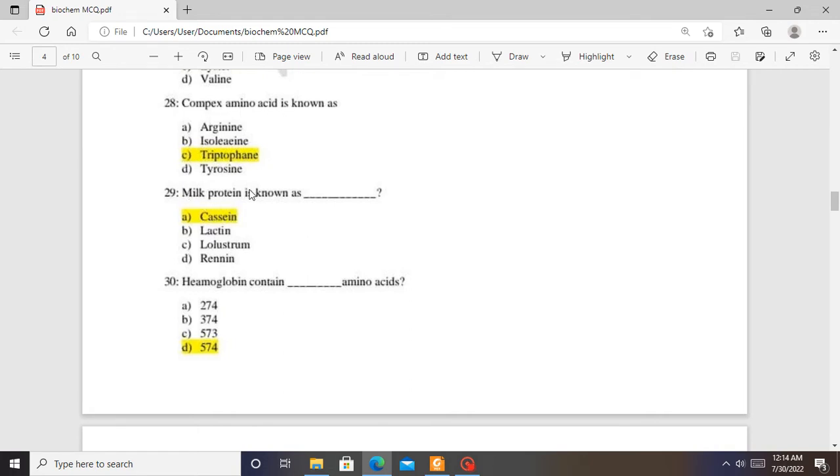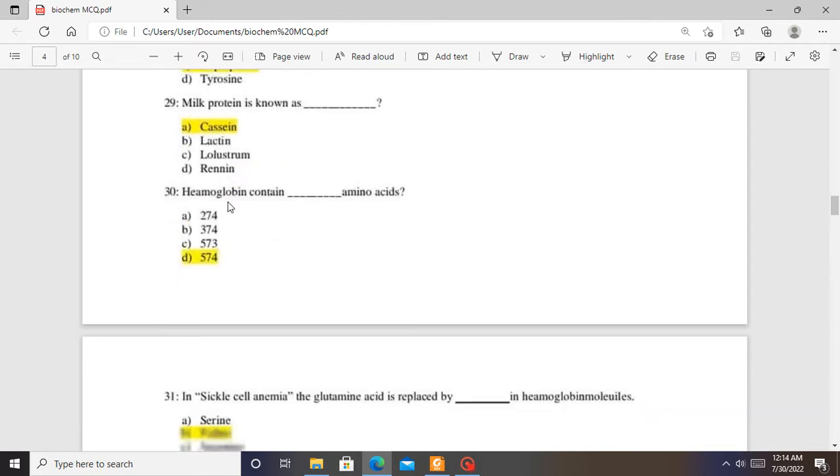Milk protein is known as, so all milk proteins are known as casein. Casein. Hemoglobin contains how many amino acids? So hemoglobin has about 574 amino acids. It has 4 polypeptide chains, 2 alpha and 2 beta. Each alpha has 141 amino acids and each beta has 146 amino acids. So when you sum all of them up, you get 574 amino acids in a hemoglobin molecule.